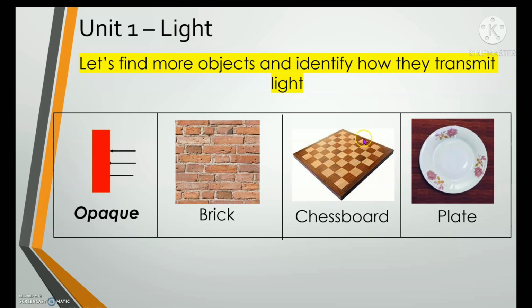We can see the surface of each chessboard, but we cannot see right through the chessboard. Another one is the plate. Plate is another example of an opaque material. We cannot see right through the plate. What we see is just the surface of a plate. And there are many more examples. When you look around you, you will find more opaque materials.